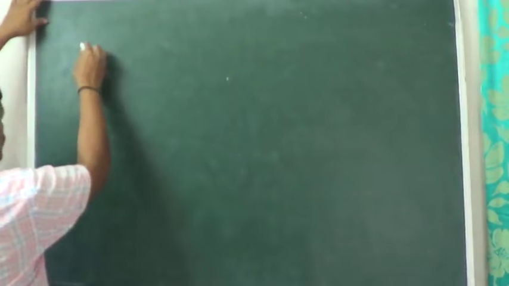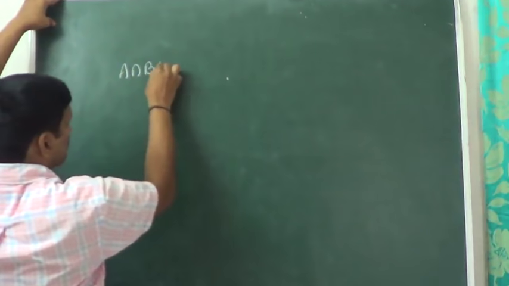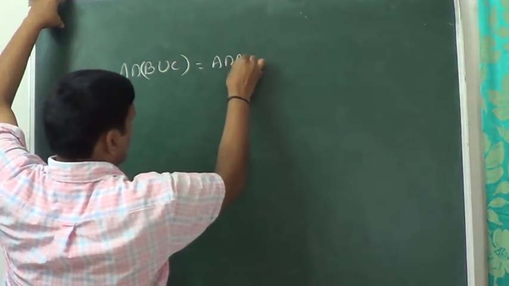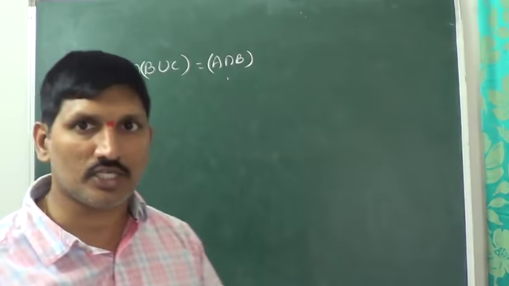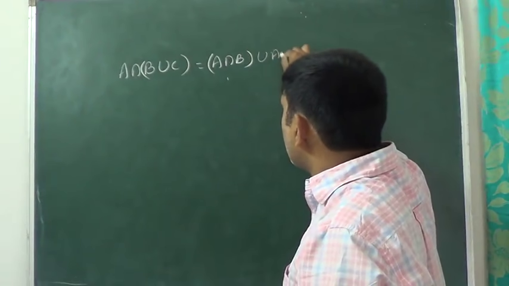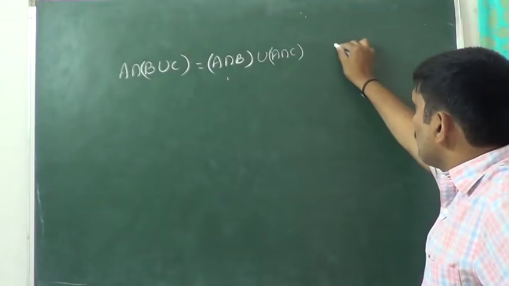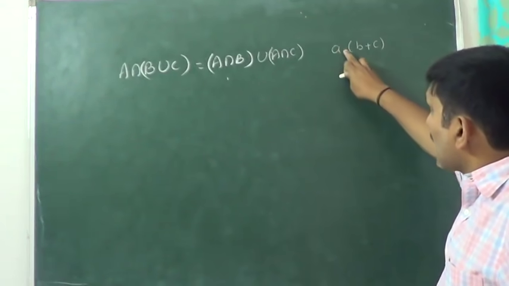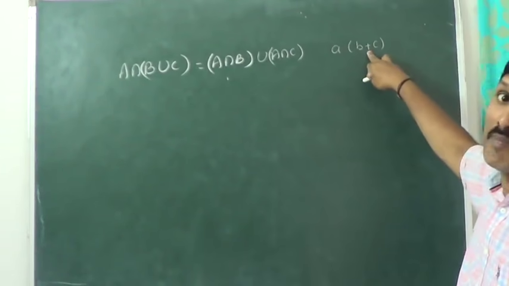So this is the particular one, distributive law. A intersection (B union C) is equal to (A intersection B) union (A intersection C). It is just like A into (B plus C). Or in place of intersection, into is there, and in place of union, plus is there.